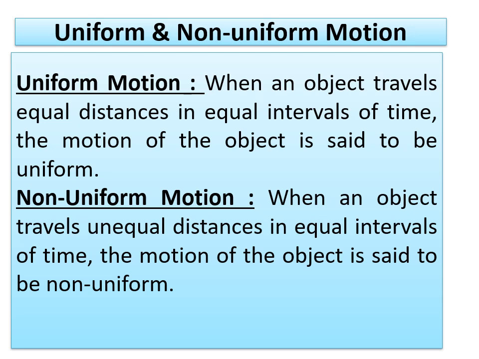A train starting from one station and stopping at another station has a non-uniform motion, because when the train starts and picks up speed, the distance traveled per second goes on increasing. And when the train approaches the next station to stop, the distance traveled per second goes on decreasing. So the train is moving in a non-uniform motion.